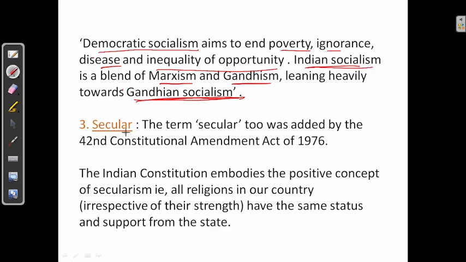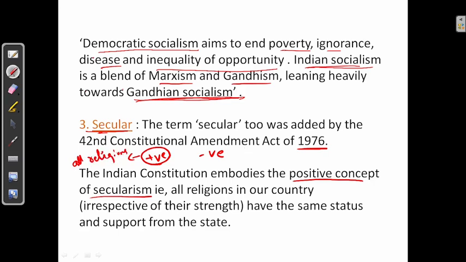See, next keyword is secular. The term secular too was added by the 42nd Constitutional Amendment Act of 1976. The Indian Constitution embodies the positive concept of secularism. In the last class we have seen there are two types of secularism, one positive and one negative. India adopts positive secularism, that is giving respect to all the religions.